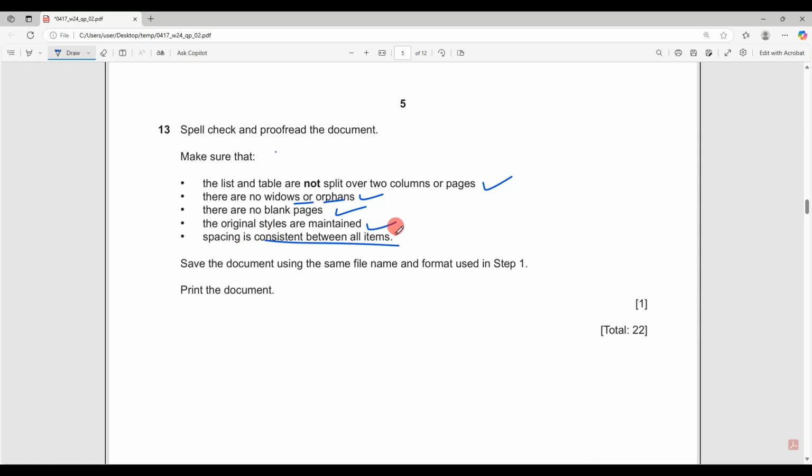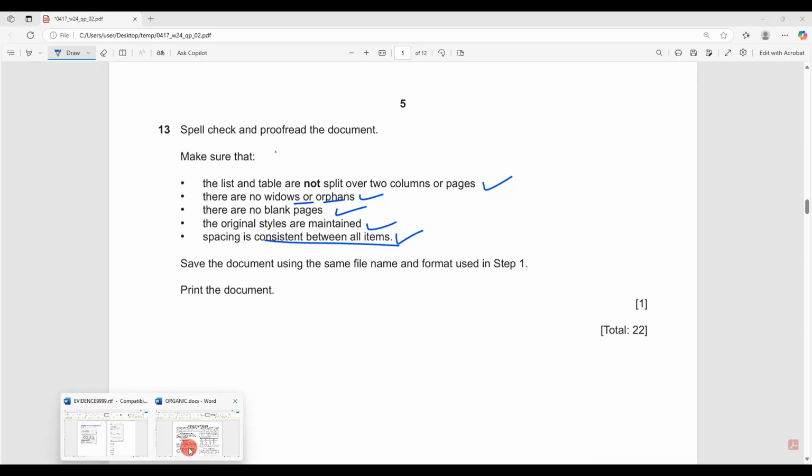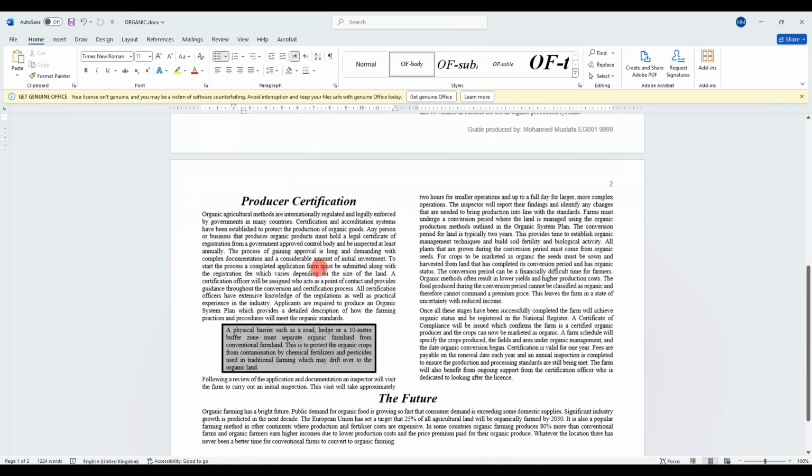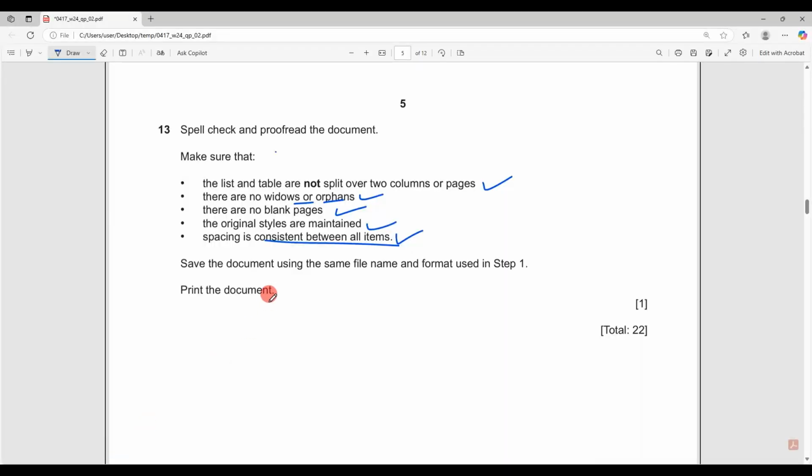Spacing is consistent between all items as well. If you look here, there is only a small space before and after, so the spacing before the text, before the subheadings, and after the subheadings, before the table and after the table is the same, so everything looks consistent.